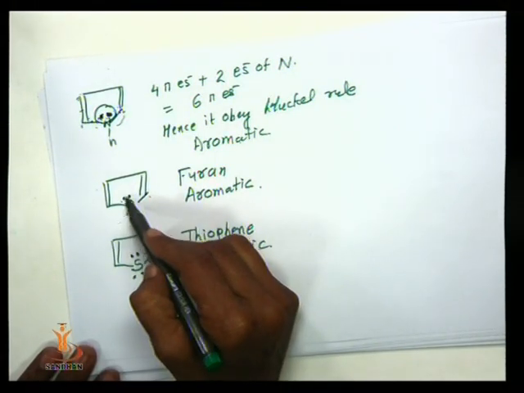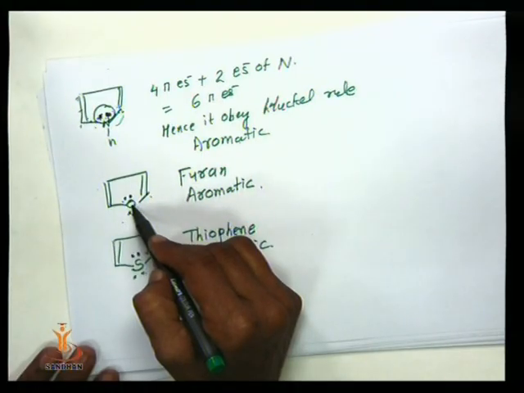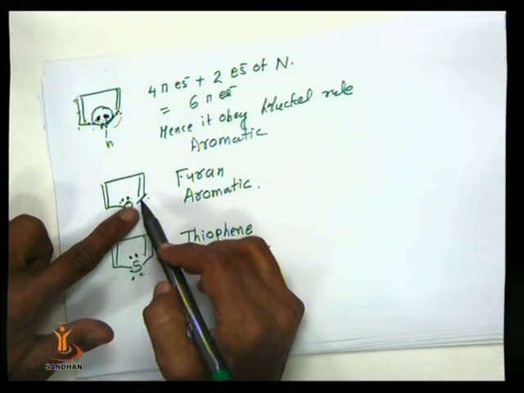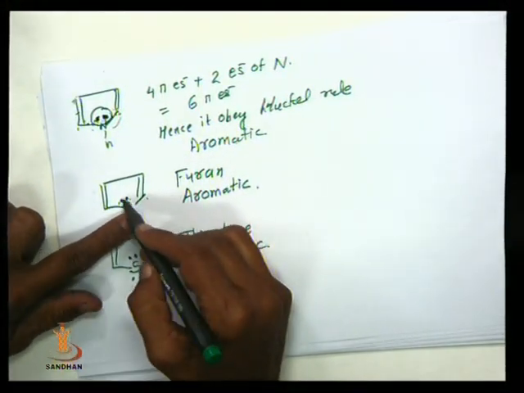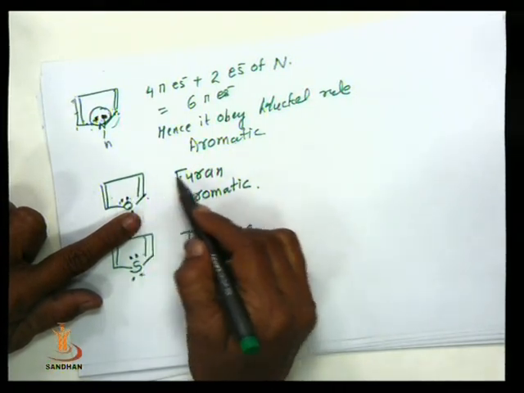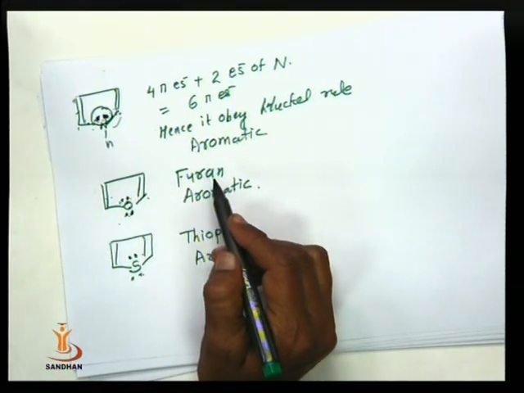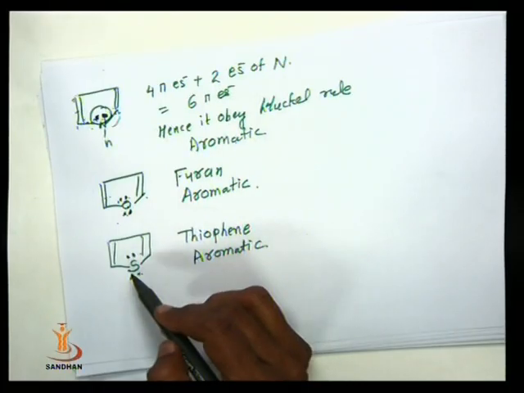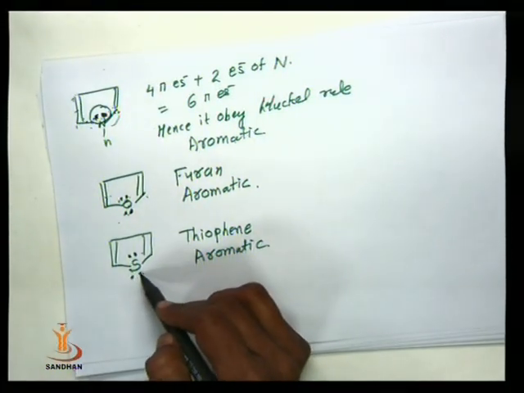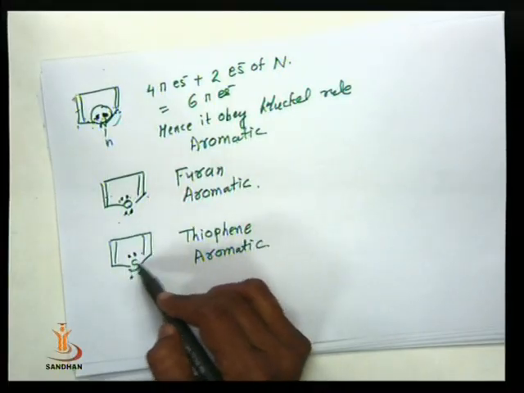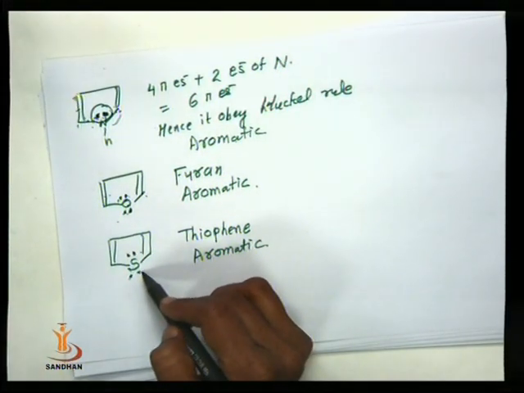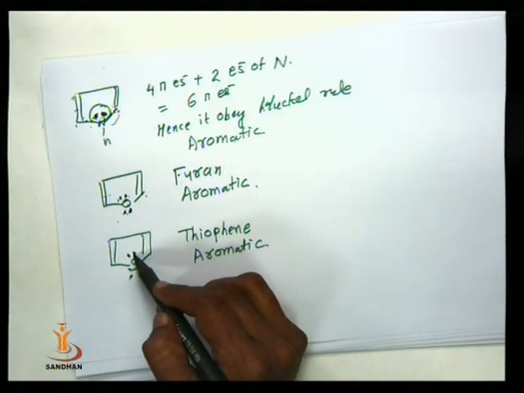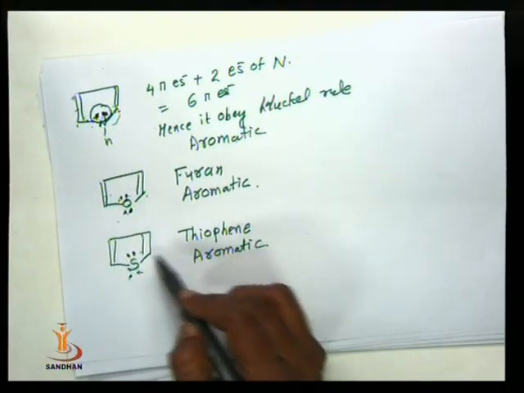But according to the 4 electrons present in the oxygen heteroatom, 2 electrons are used in the orbital overlapping, remaining 2 electrons are present, but the total number of electrons is 6. So by Huckel's rule, it must be aromatic. In the same way in thiophene, there are a total of 6 electrons, 2 electrons are unused and the remaining 2 electrons are used in orbital overlapping for sharing to get aromatic.